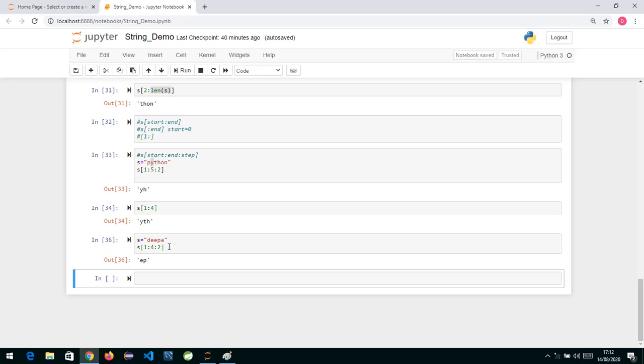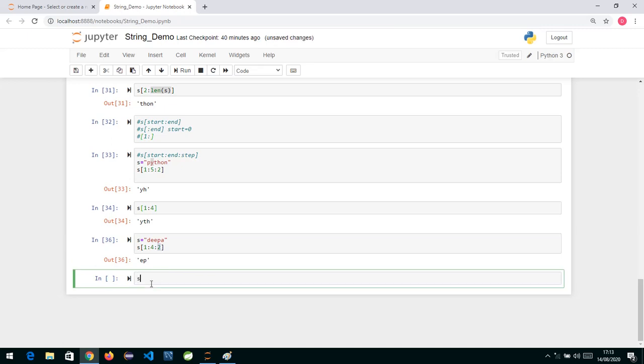So the slice operator has 3 parameters we can pass: this is my start value, this is my end value, and this is the step. Step basically means that whenever you use slice, you are asking for a substring. In that substring, if you want only alternate characters, you can specify step 2, step 3, accordingly.